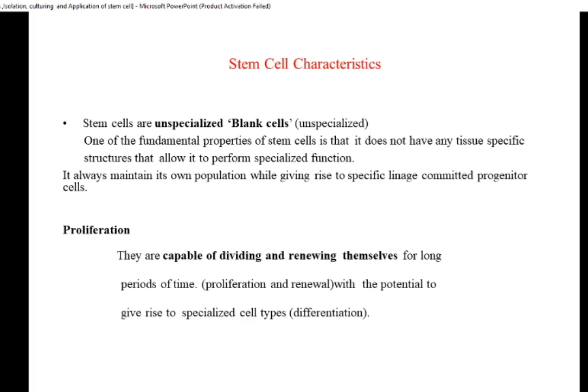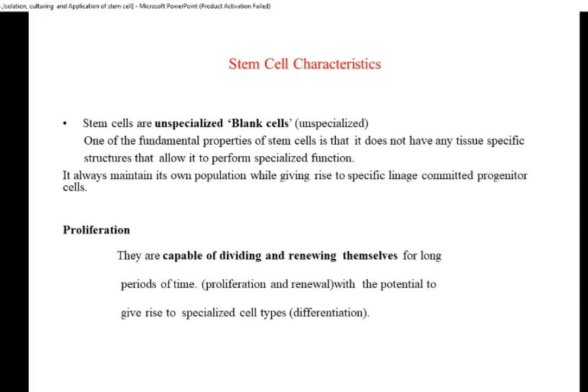Now from this diploid zygote the entire human being is created. So that diploid zygote can be called unspecialized, and it divides in the course of time into different cells.